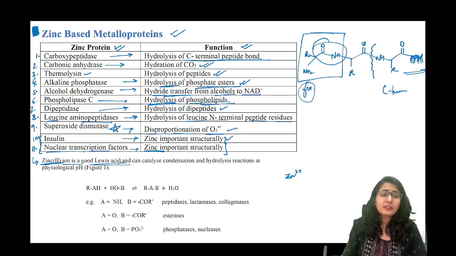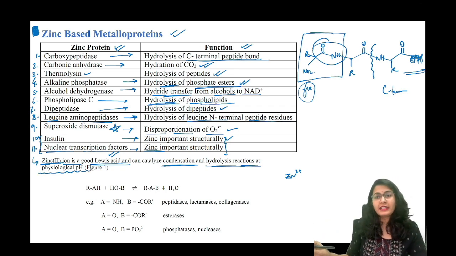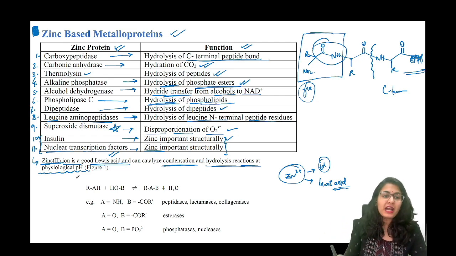Okay, so zinc 2 plus first of all is a very good Lewis acid and can catalyze condensation and hydrolysis reaction at a physiological pH. No high temperature, low temperature, nothing. At our body pH, body temperature, very nicely it can catalyze. देखो इसका क्या है, it is having a tetrahedral coordination number. It is also a very good Lewis acid. Both of these factors actually help zinc 2 plus in becoming a very good catalyst or a very good reaction center for a lot of reactions. Okay, आगे चलते हैं, ये देखते हैं.